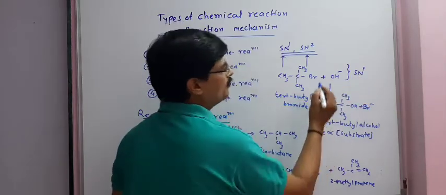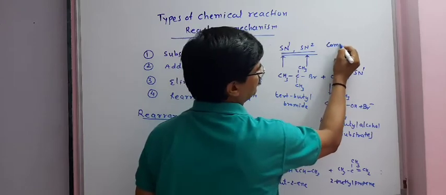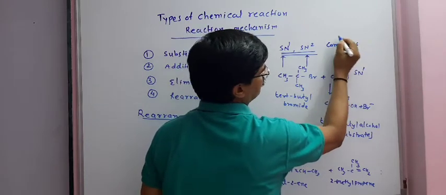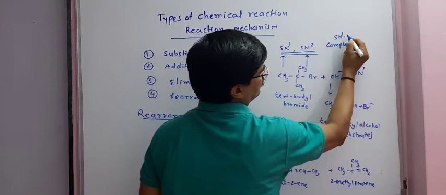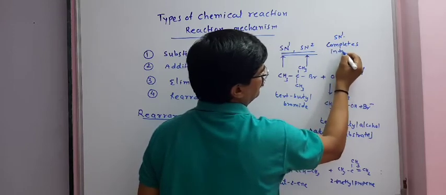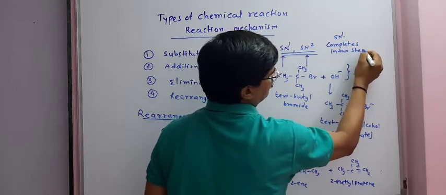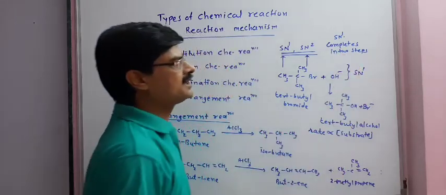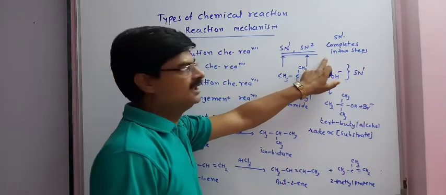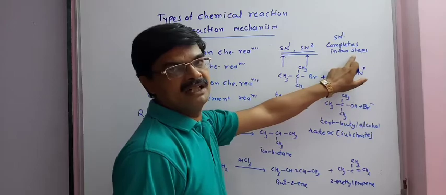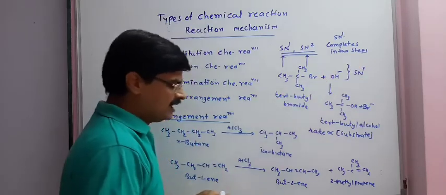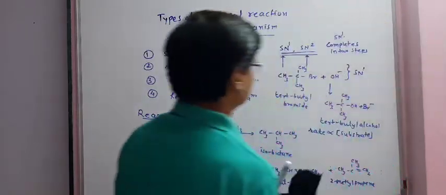SN1 reaction completes in two steps. In the first step, carbocation is formed, and in the second step, the final product is formed. Now we will study what is SN2 reaction.